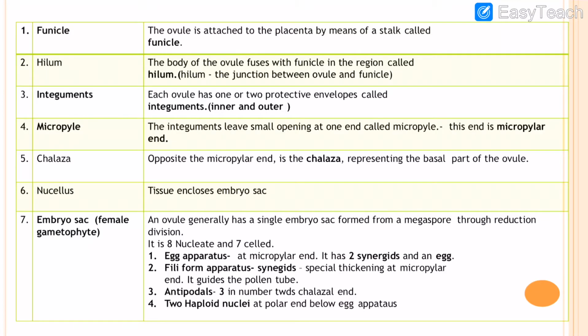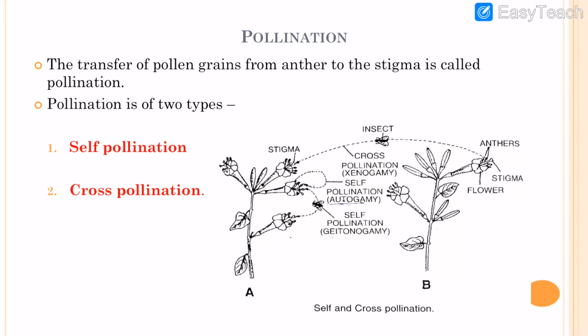Okay, dear students, now we talk about pollination. Pollination is the transfer of pollen grain from the anther to the stigma of a flower. It is of two types: self pollination and cross pollination. When we talk about self pollination, it is of two types: autogamy and geitonogamy. In autogamy, transfer of pollen takes place from the anther to the stigma of the same flower.